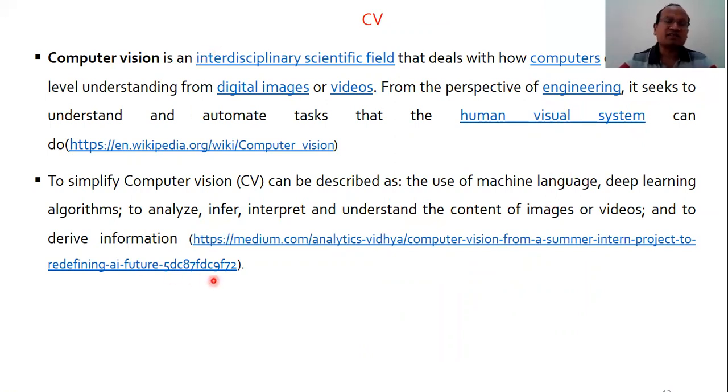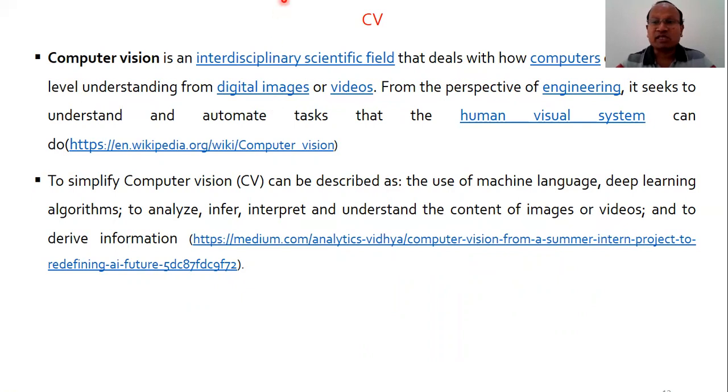Computer vision, this is written here from Wikipedia. This is an interdisciplinary scientific area. Nowadays, computer vision is not limited to computer science or information technology or electronics and communication engineering. It's purely interdisciplinary, which deals with how computers can gain a high level of understanding from images and videos which are captured and read, and how an understanding can be developed.